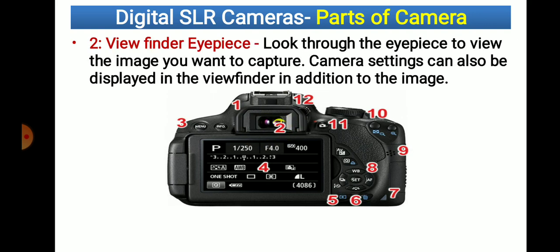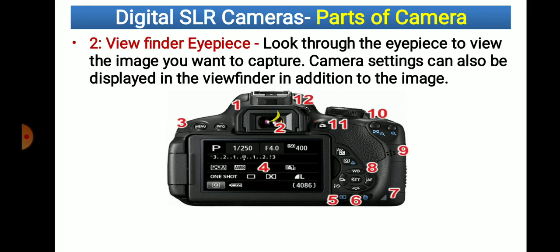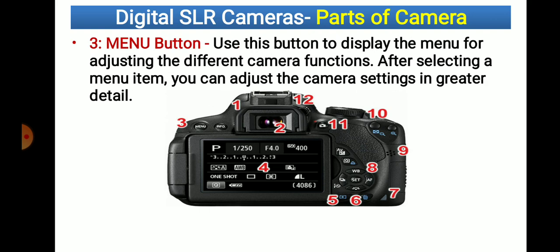Then second one is the viewfinder, this glass, second number. Look through the eyepiece to view the image you want to capture. Through this we see what we are taking the photo of. The object which you want to take the photographs of, we are able to see with this eyepiece.